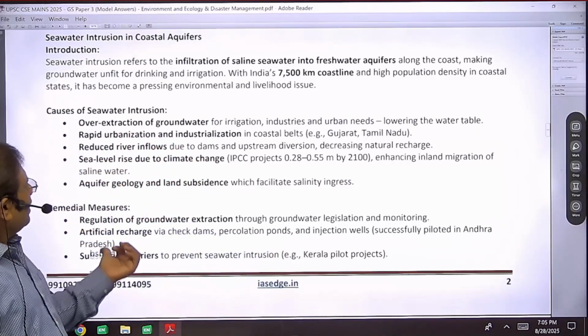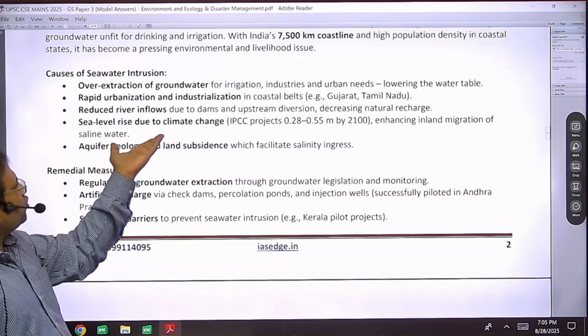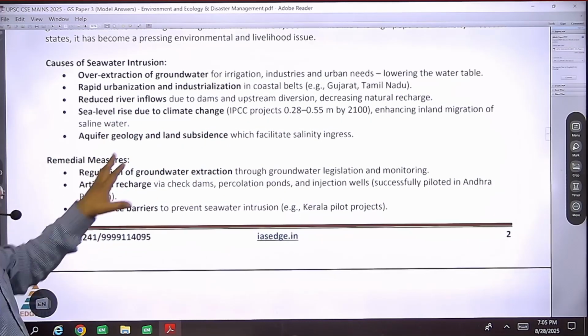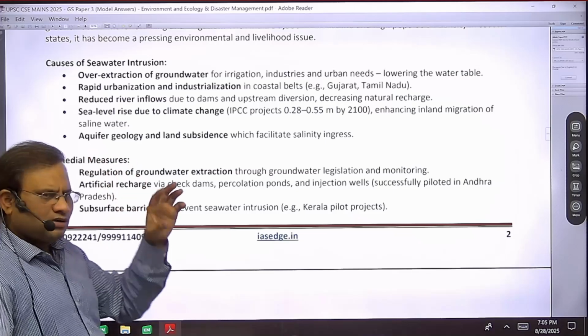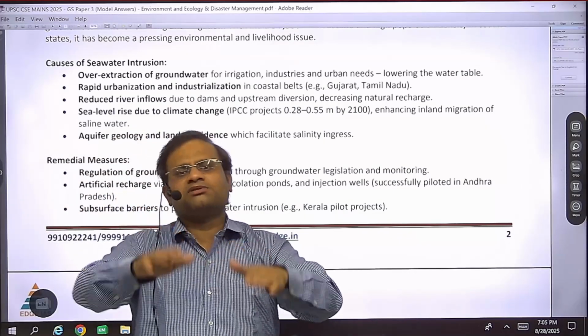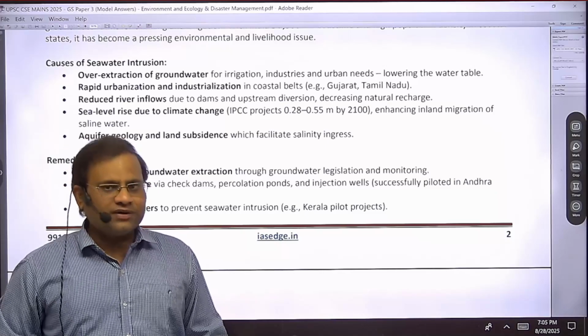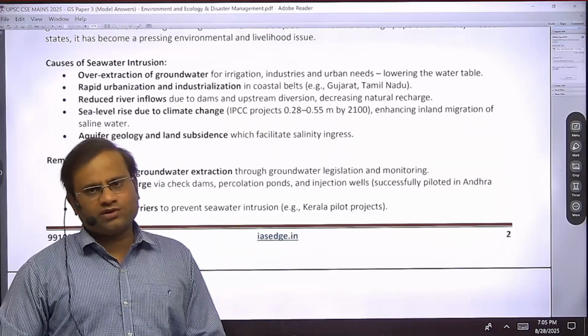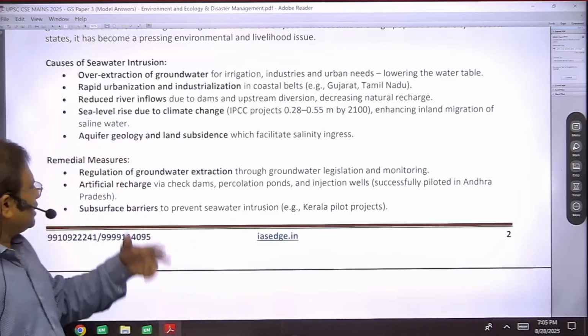Okay. Similarly, among the natural causes you can write sea level rise due to climate change. That is also written there. Okay. Land subsidence is also one natural cause. Sometimes it happens in the coastal area that land undergoes subsidence due to endogenetic factors. So as land subsides, we can expect seawater can come and rest over the land. Right? So these are the causes here.